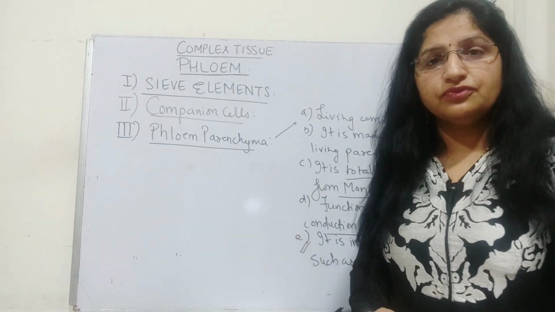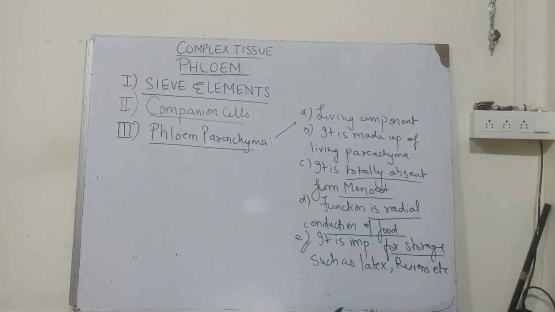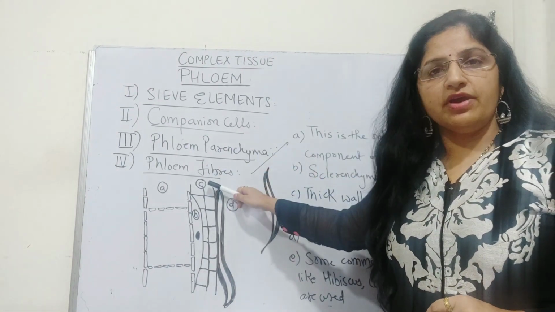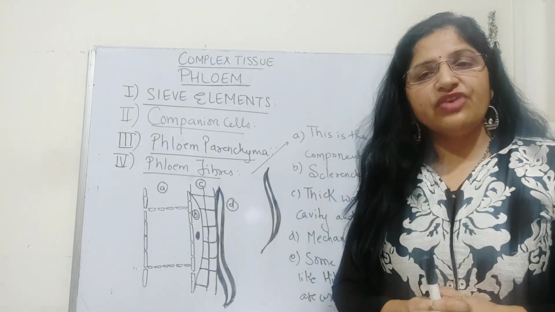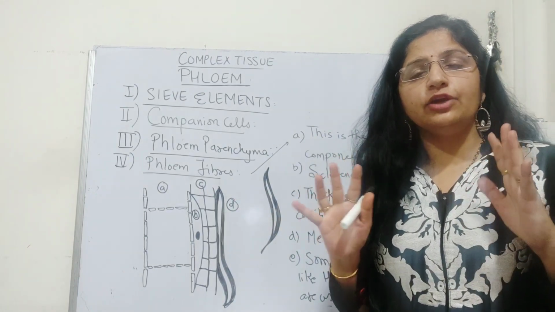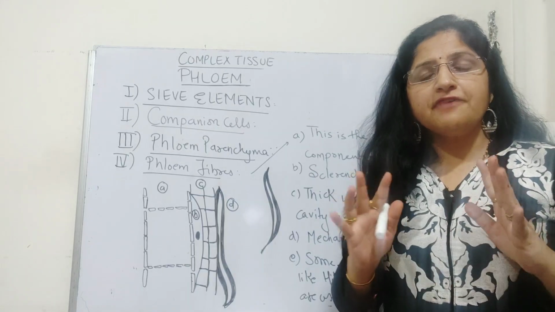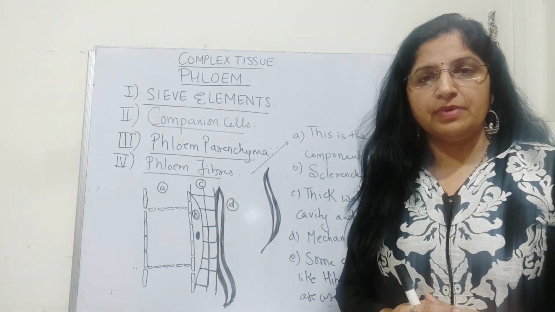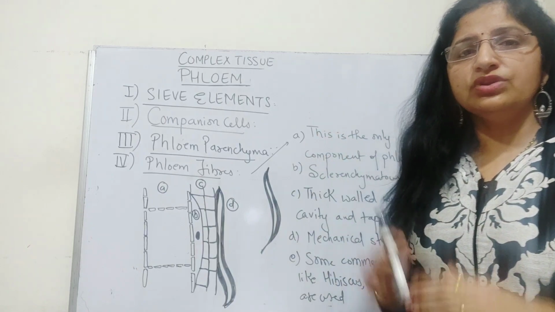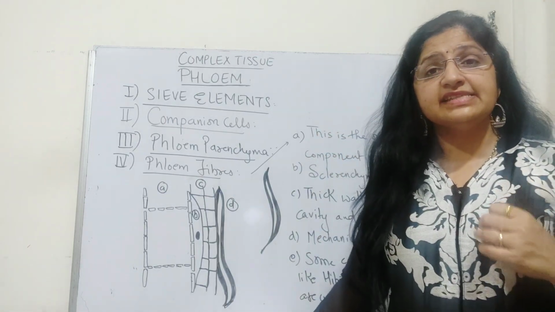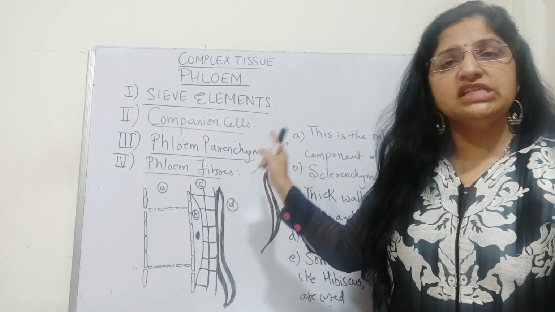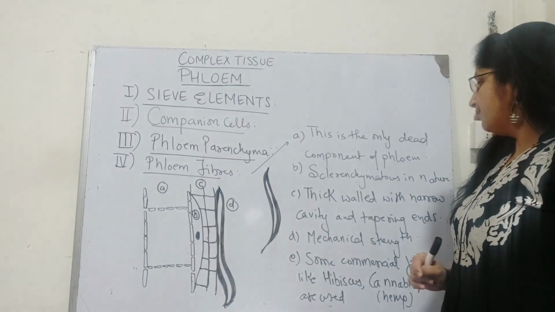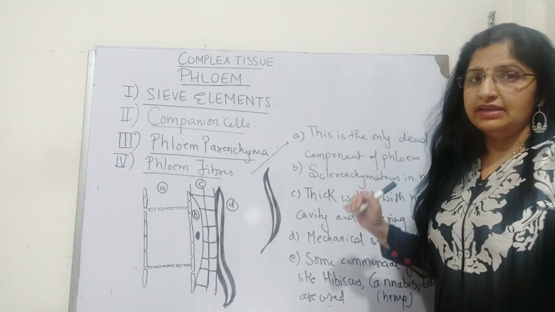The one which is left is called phloem fibers. Now, last but not the least, the component is called phloem fibers. Fiber, it's very clear from the name that it is completely a dead component of phloem complex tissue. It is going to provide high mechanical strength to the plant body. This phloem tissue is going to have its tensile strength because of the presence of these phloem fibers. This is the only dead component of the phloem tissue, completely sclerenchymatous in nature.